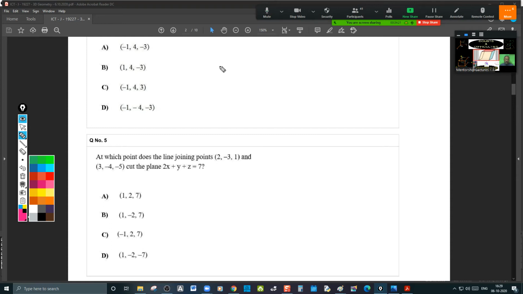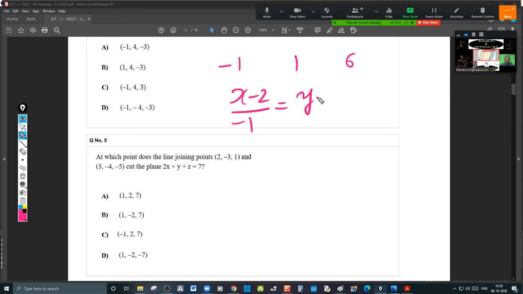First write that: 2 minus 3, that is -1; -3 plus 4, that is 1; and 1 plus 5, that is 6. So these are the DRs of the line. That means the line equation in symmetric form is x minus 2 by -1 is equal to y plus 3 by 1 is equal to z minus 1 by 6.